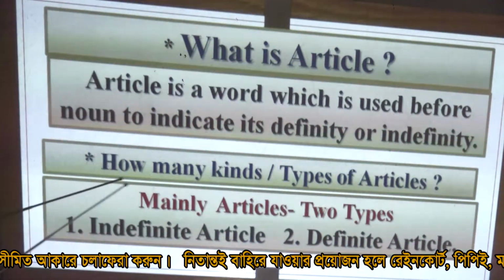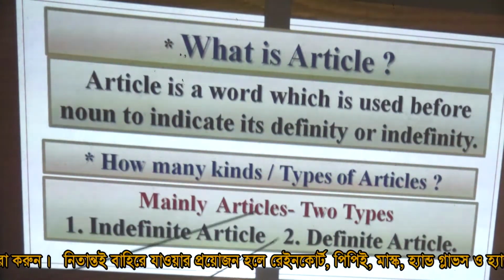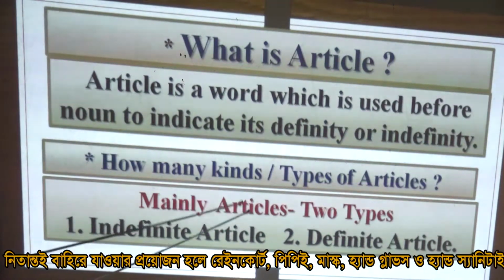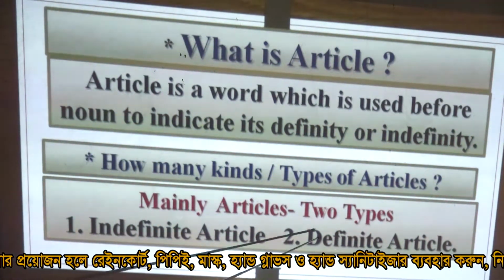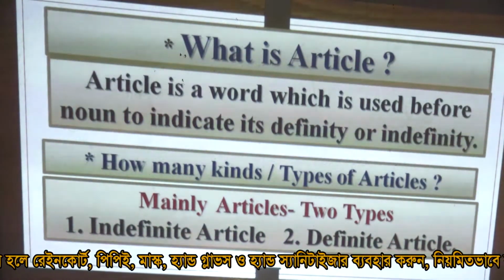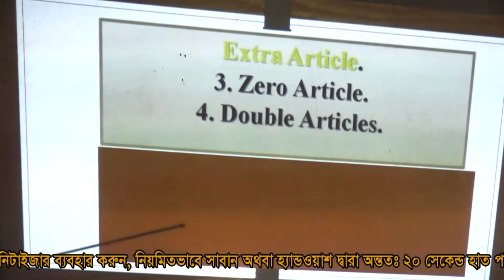Next point: how many kinds or types of articles? Mainly there are two types of articles: number one, indefinite articles, and number two, definite articles. Dear students, there are some extra articles: number 3, zero articles, and number 4, double articles. Not only two types, including these there are four. We discuss them step by step.